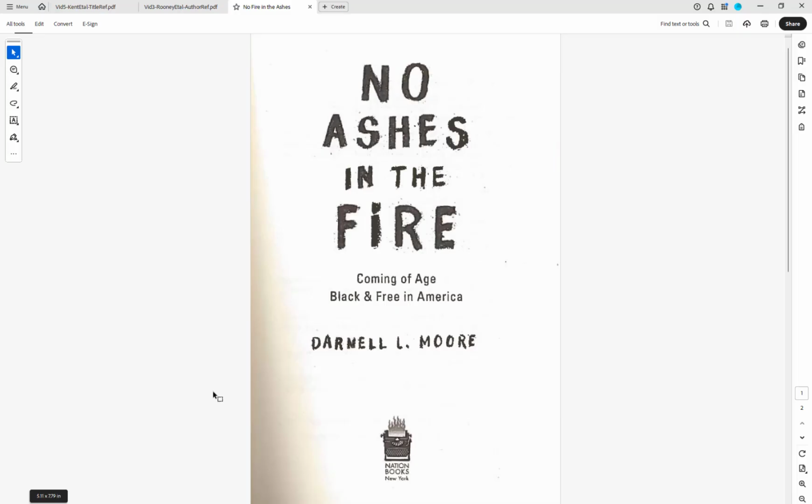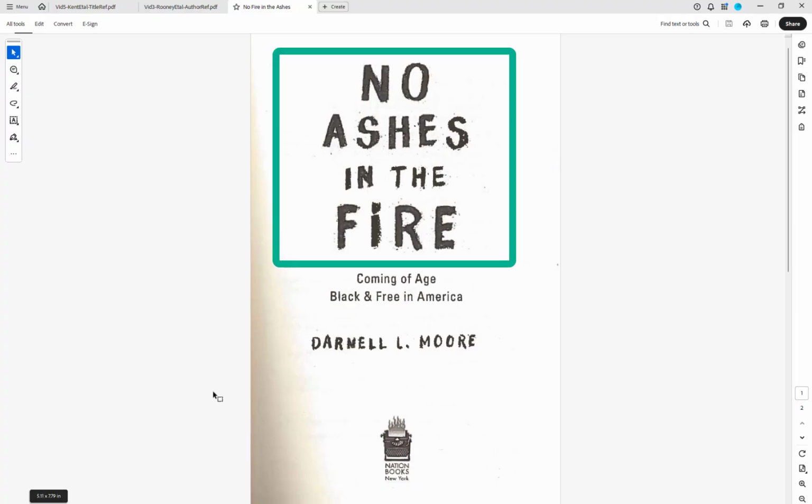For physical books, the title page will obviously have the title on it. There's going to be different formatting, but it should be the most clearly displayed text, both on the cover as well as on the title page.